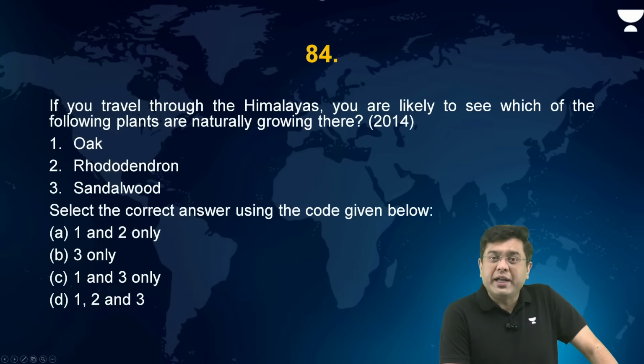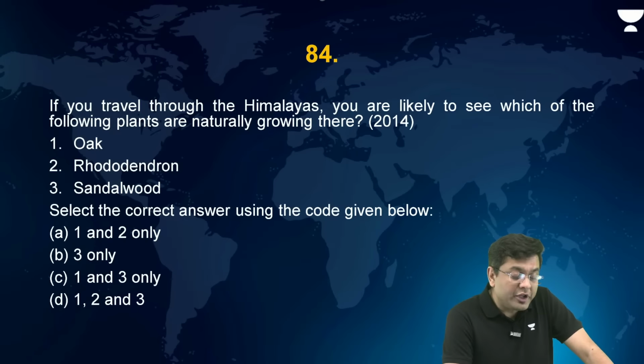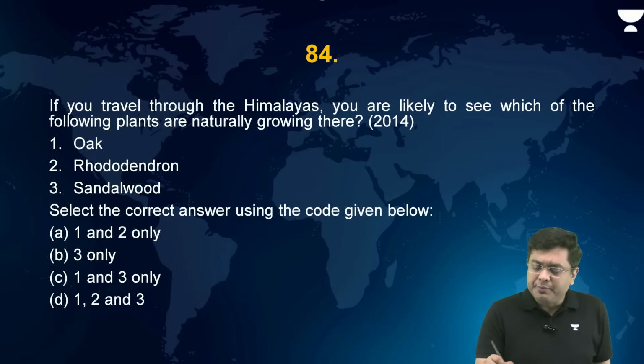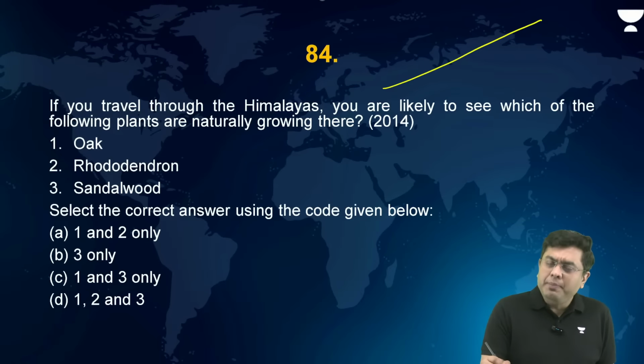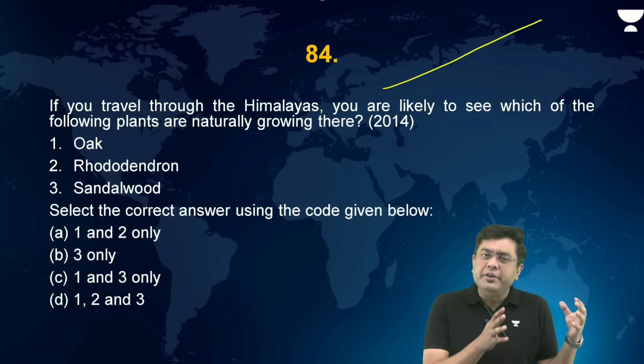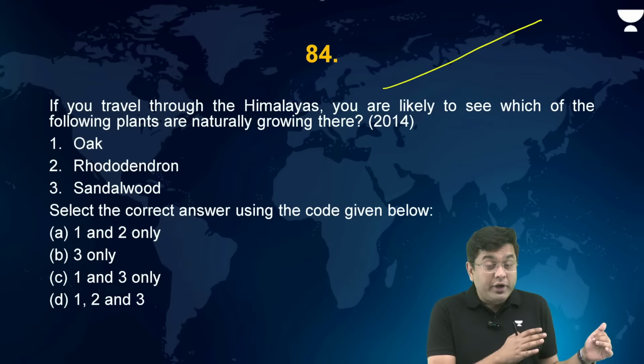If you travel through the Himalayas, you are likely to see which of the following plants naturally growing there: oak, rhododendron, or sandalwood. As you move through the region of the Himalayas, basically you have the montane vegetation as it is referred to. From the foothills, you will find broad-leaved deciduous or broad-leaved equatorial forest.